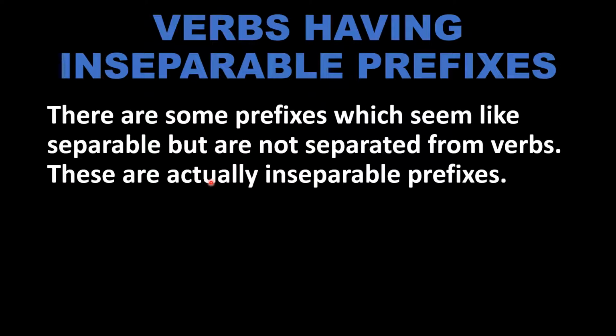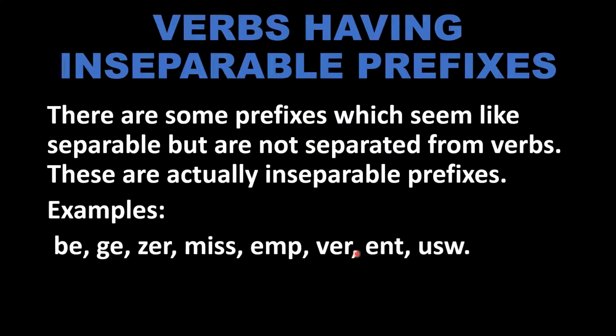These are actually inseparable prefixes. Let's see some examples like be, ge, zer, miss, emp, ver, ent, and so weiter. Let's try to understand these examples.